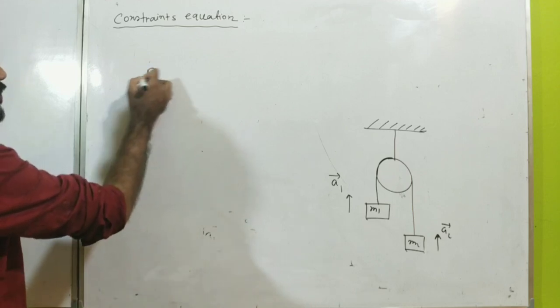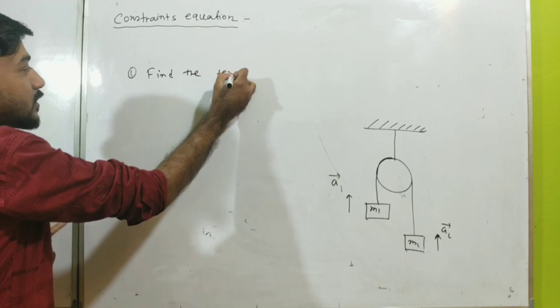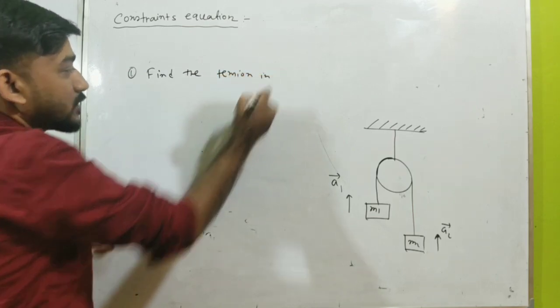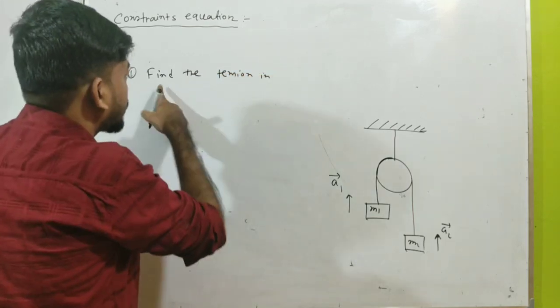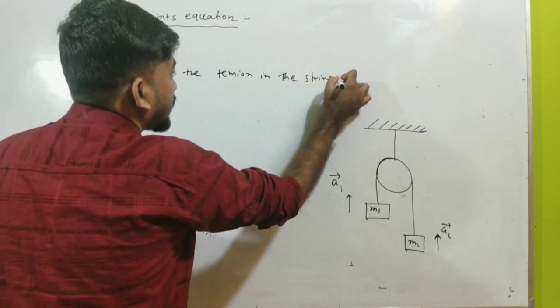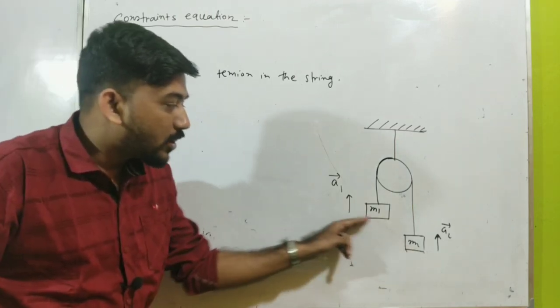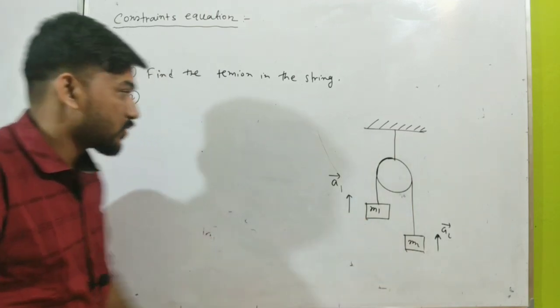The first question is: find the tension in the string. The second question is: find the acceleration of both the blocks.